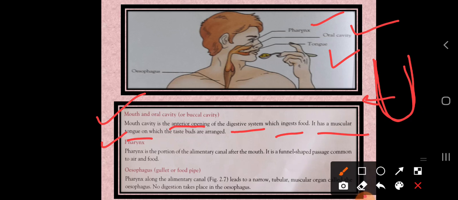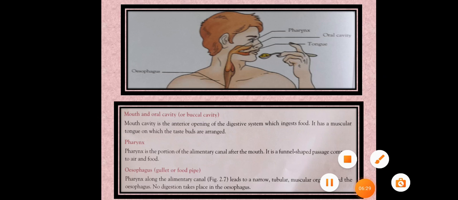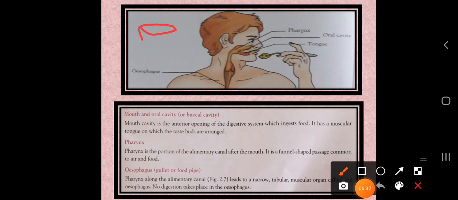The pharynx is the portion of the alimentary canal after the mouth, and it has a funnel-like structure. Dear students, funnel-like means, just imagine this is the funnel. This is the structure of the pharynx, through which both air and food pass. It is not possible to push the food alone, so we need some air also. So this is the pharynx after the mouth, where air and food pass in common.